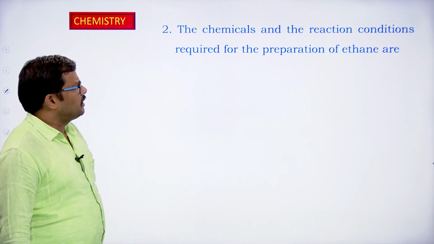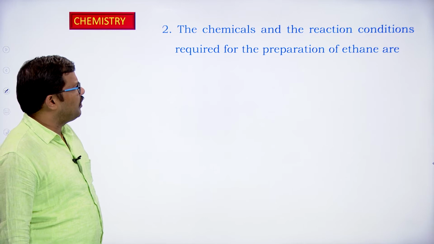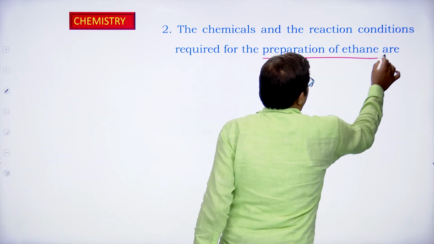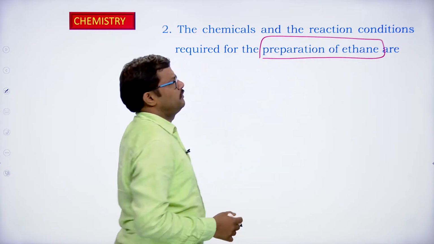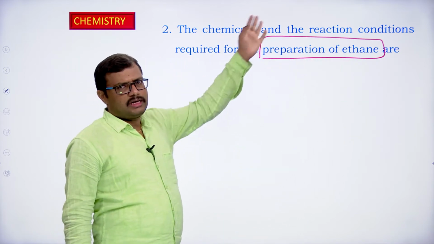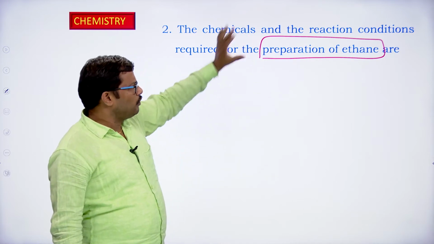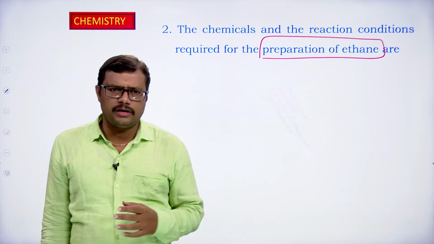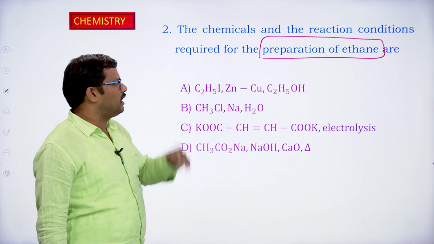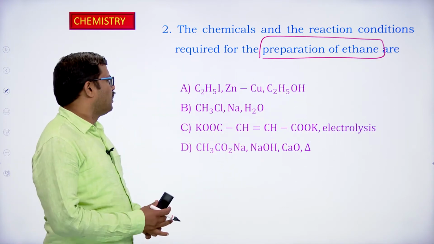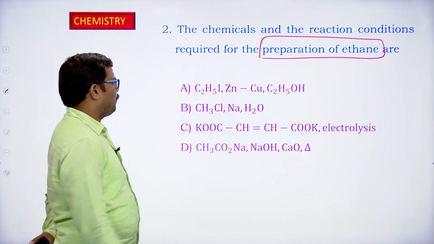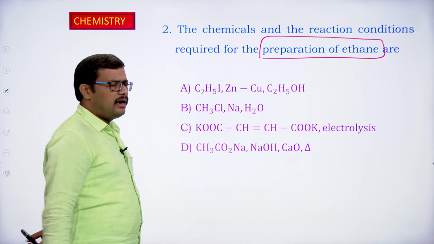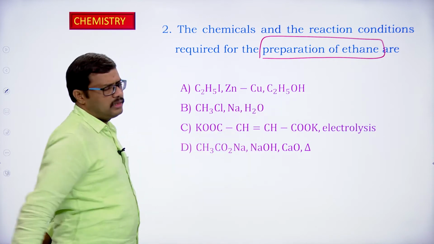The chemicals and the reaction conditions required for the preparation of ethane. So we are supposed to look into the given options, the reaction chemicals as well as the reaction conditions through which we can prepare ethane. So we have to identify that particular reaction condition as well as the chemicals. So if you observe the first one, methyl iodide, ethyl iodide on reaction with the zinc and copper in ethanol.